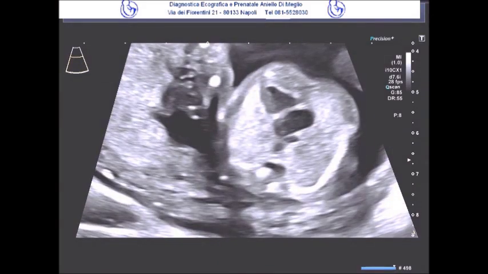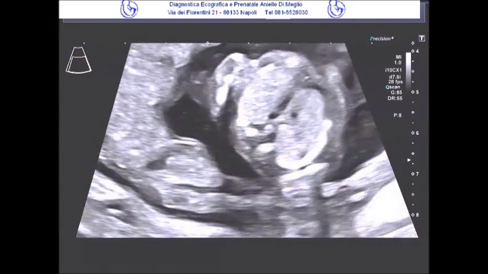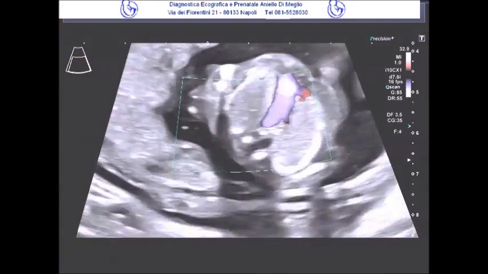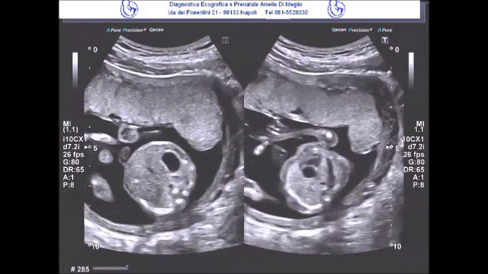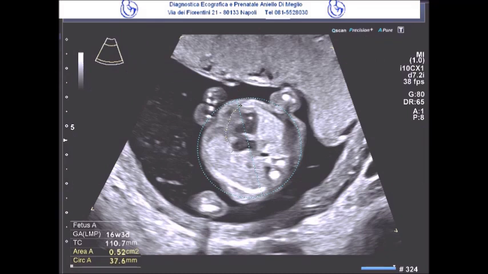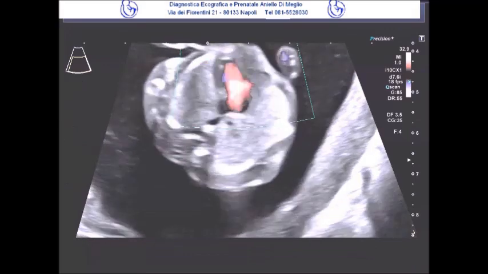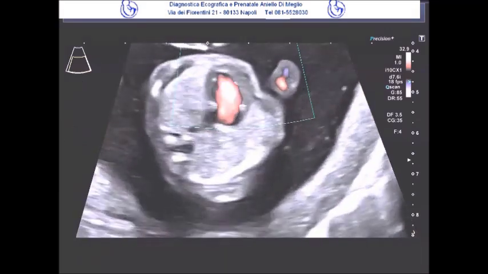Moving from this scan to what is, in fact, the three-vessel view, we can also see here how a single vessel clearly emerges, even with the help of Doppler imaging, which appears to be just about to bifurcate. Here we see that the situs is preserved because we have a fetus in cephalic presentation. Breech, therefore, with the spine on the maternal left, and from the assessment of the relationship between the thoracic area and the cardiac area, there did not appear to be any signs of cardiac decompensation.